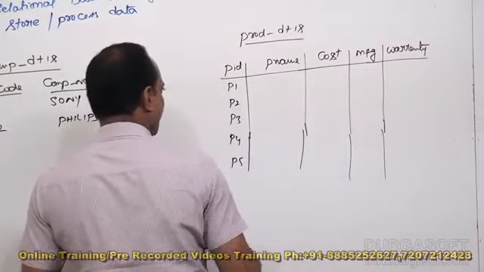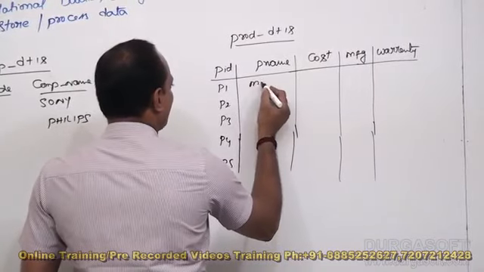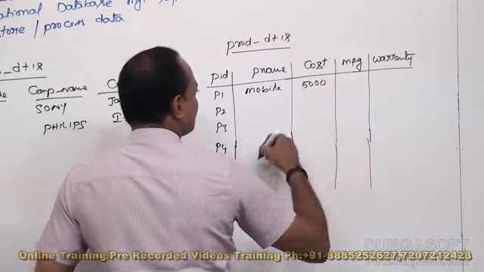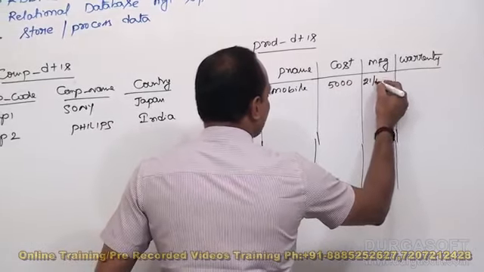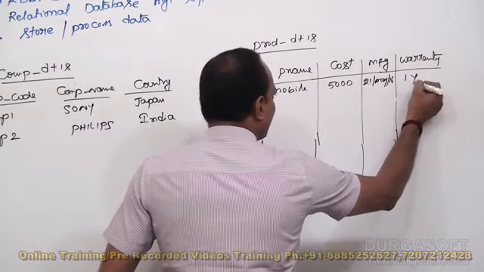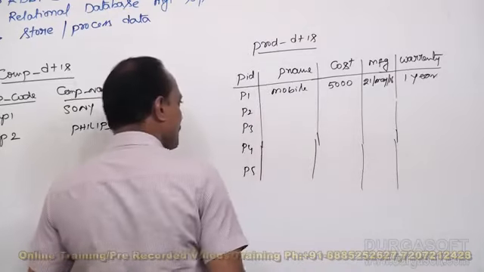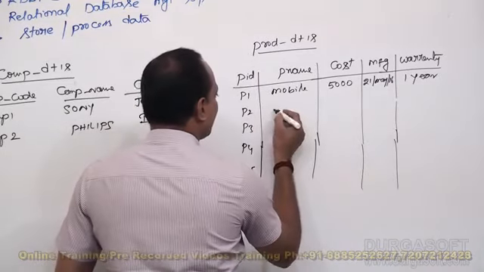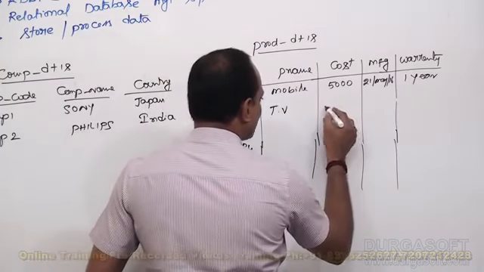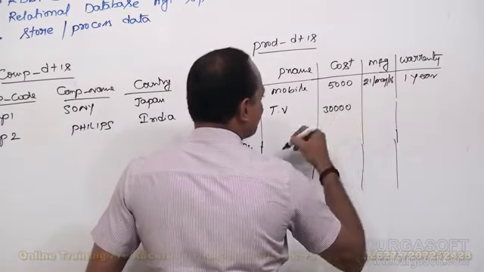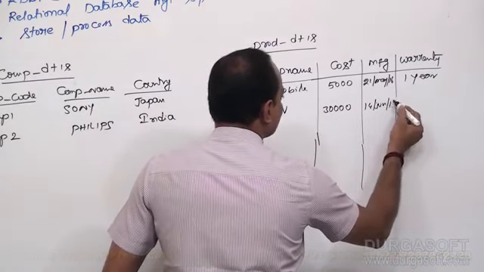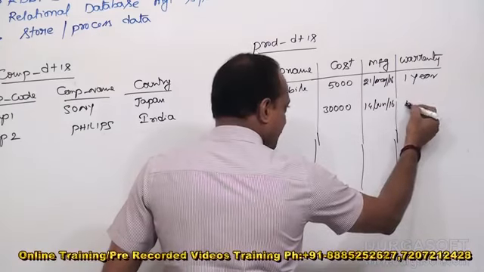Product 1 is a mobile, cost 5,000, manufacturing date 21st May 16, and 1 year warranty. Product 2 is a television, its cost is 30,000, manufactured on 14th of June 16, and 5 years warranty.